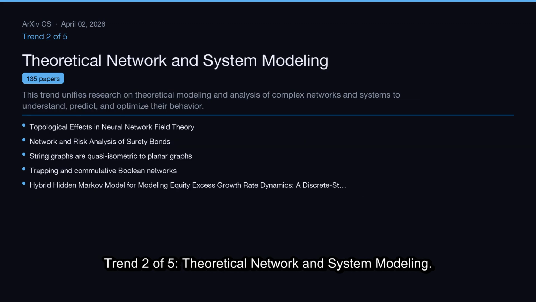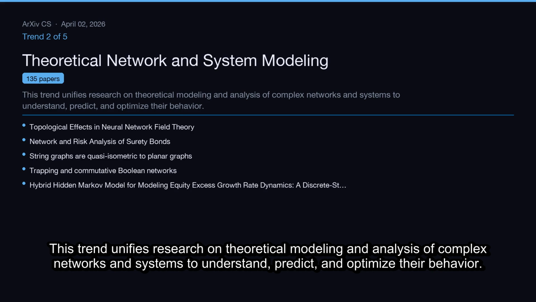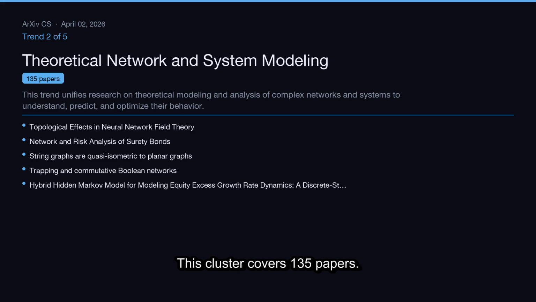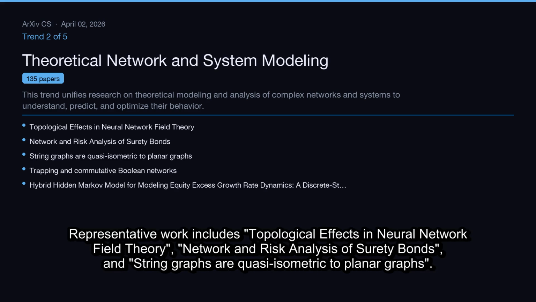Trend 2 of 5, Theoretical Network and System Modeling. This trend unifies research on theoretical modeling and analysis of complex networks and systems to understand, predict, and optimize their behavior. This cluster covers 135 papers. Representative work includes topological effects in neural network field theory, network and risk analysis of surety bonds, and string graphs are quasi-isometric to planar graphs.